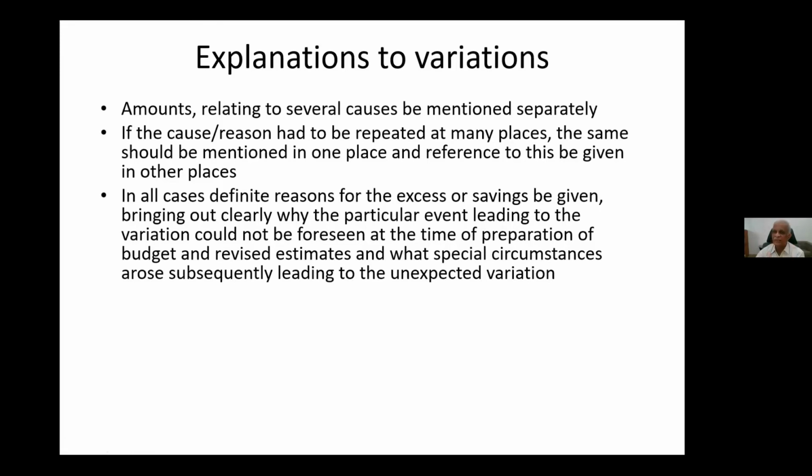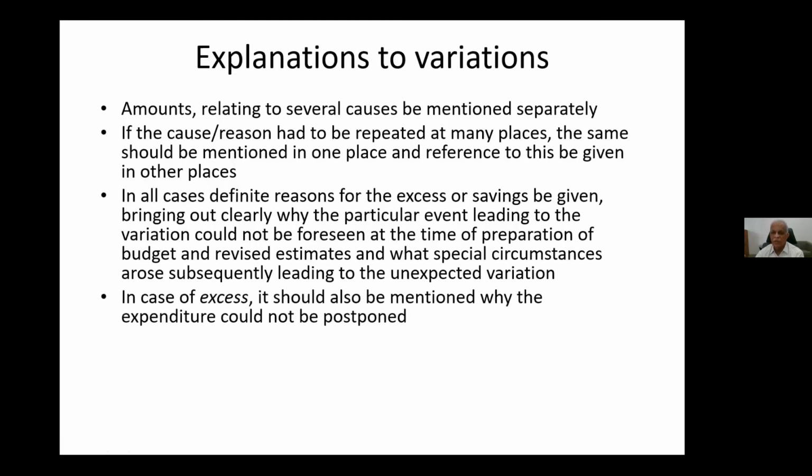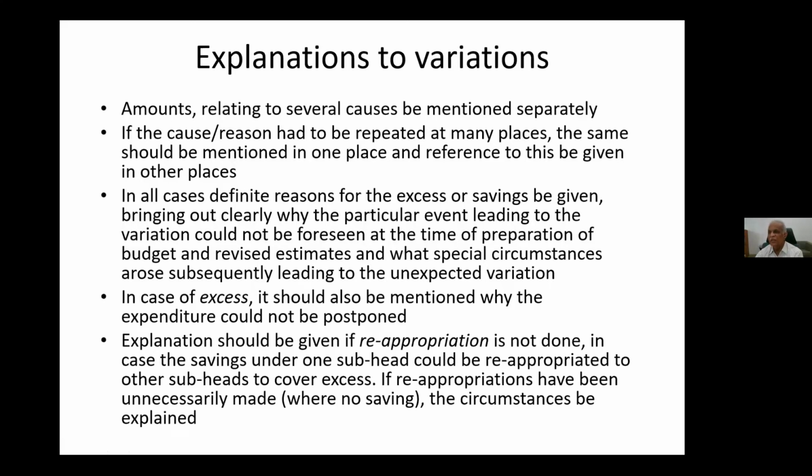Savings you can leave. For excess, why that has happened and why it could not be foreseen at the time of budgeting, and why that expenditure has all of a sudden come, we need to explain. Similarly, why it could not be postponed, that also we have to tell. Suppose you have provided in the estimate in the budget, but the debit has not been received. If you say that the debit has not been received, then you have to give why, from which officer, from which accounting unit that has to come, that also you have to indicate.